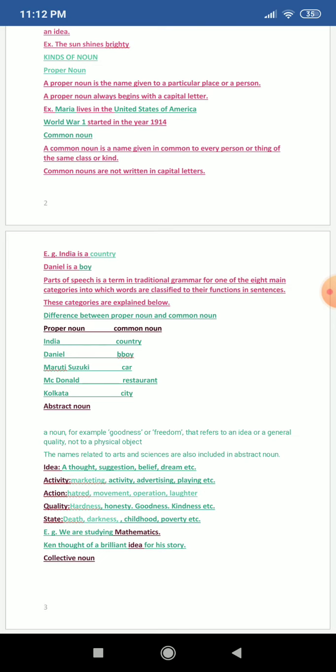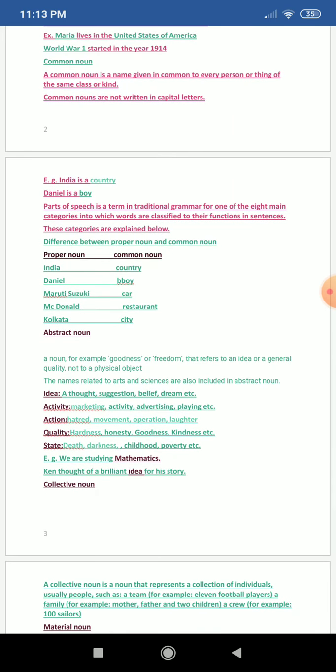Another example being Daniel is a boy. So here boy is a common noun because there can be many boys, but Daniel will always be one. So Daniel will again become a proper noun because if we'll call Daniel amongst a crowd of people, then only one person will come out. If by exception there can be more persons there, but mostly a common noun is about a group of people, whereas proper noun is one.